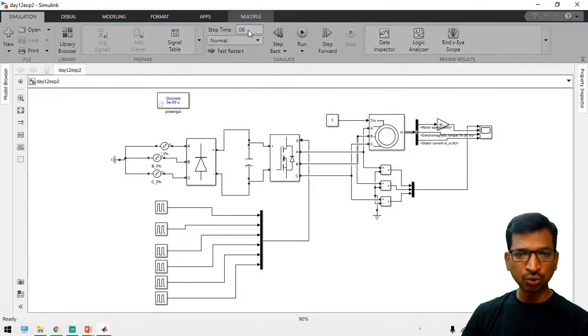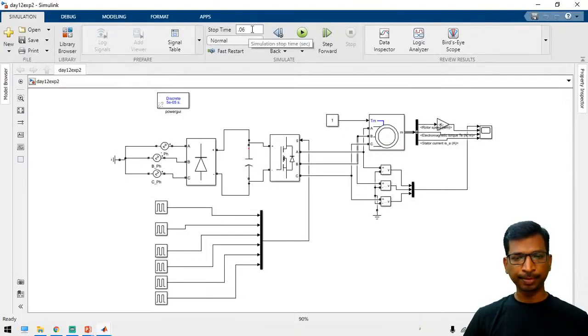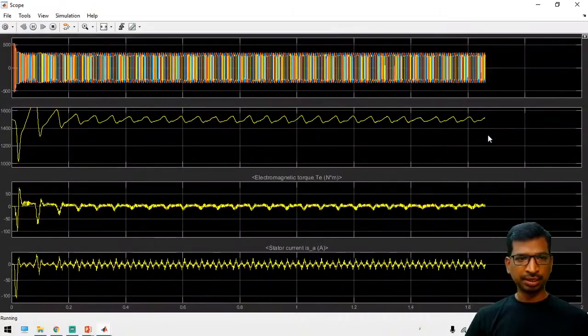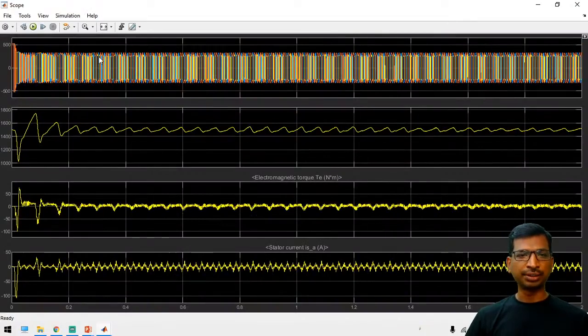Now we have to run this simulation for more seconds. Within 3 cycles you cannot get output, so you have to run this simulation for at least 1 or 2 seconds. Let us take 2 seconds. See here, we are getting output.